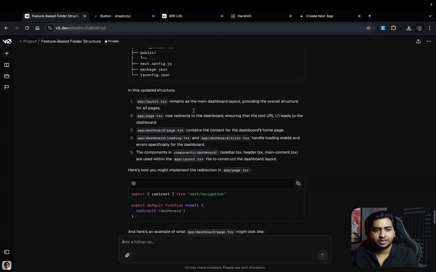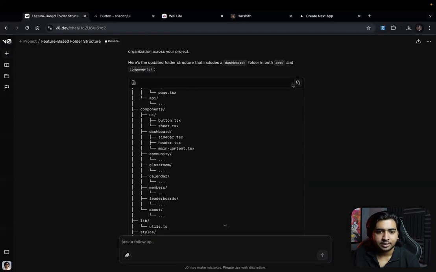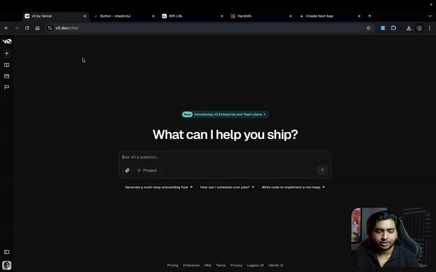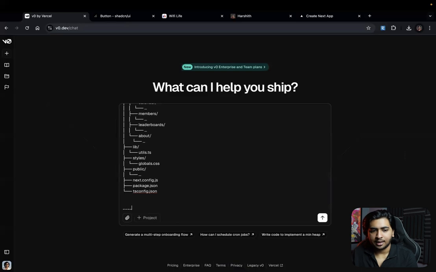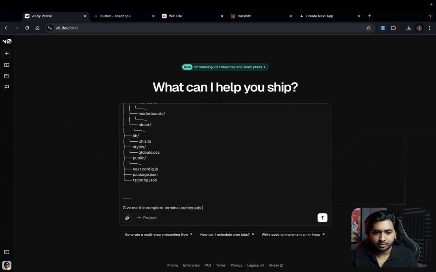All you have to do is just go back again, just copy this folder structure, type it in, and then simply say give me the complete terminal commands to create this folder structure.